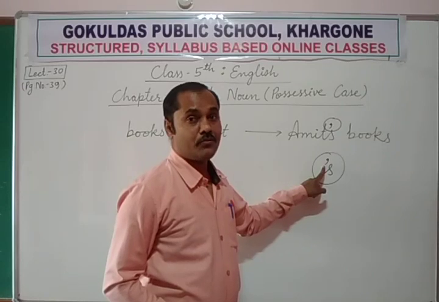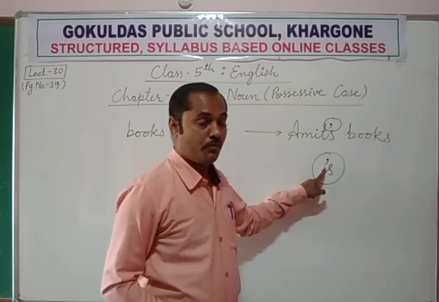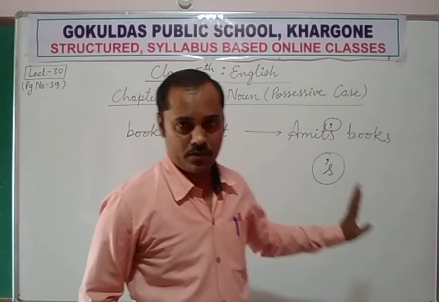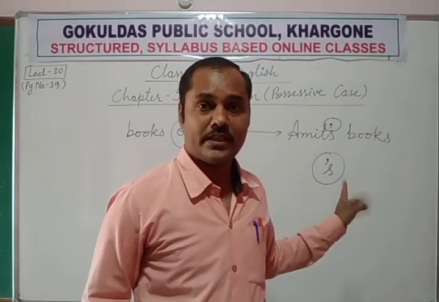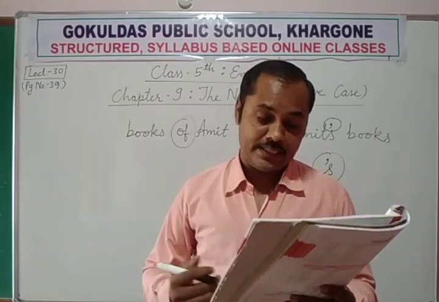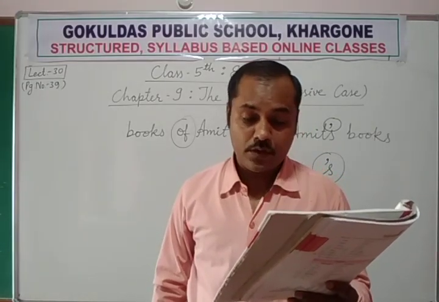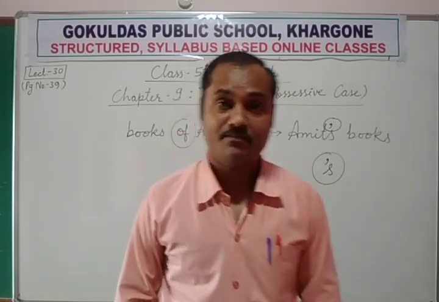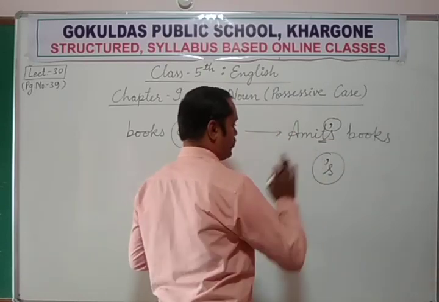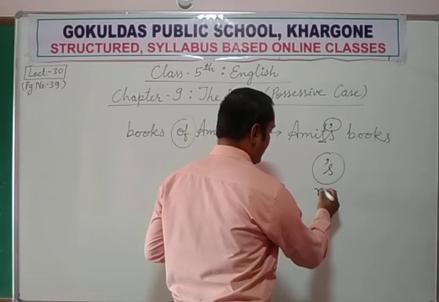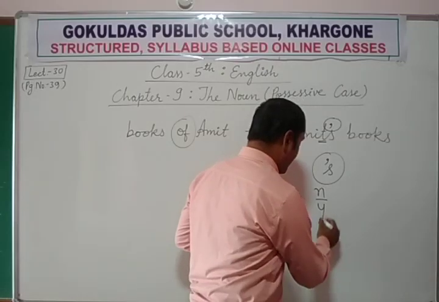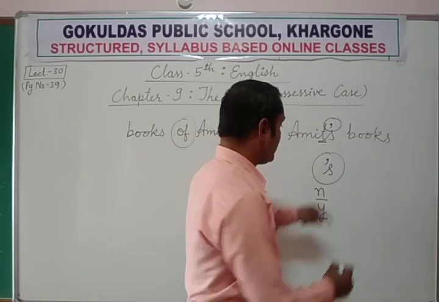The possessive form of any singular noun is formed by using an apostrophe and by adding s. This is the simple rule if a singular noun is given. A simple thing to follow: the letter s is not used with those words that end in s. Suppose Amit. Amit is ending with t, so the rule is applicable. Queen is ending in n. Boy is ending in y. So here you can apply the same rule.